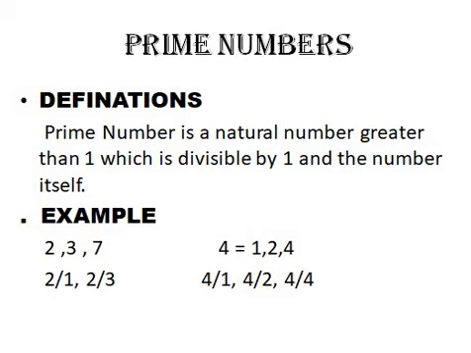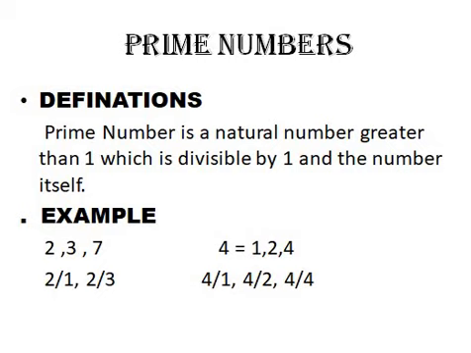The definition: a prime number is a natural number greater than 1, which is divisible by 1 and the number itself. A quick recall: natural numbers are 1, 2, 3 and so on, all the positive whole numbers. So a prime number is a positive whole number that is greater than 1.